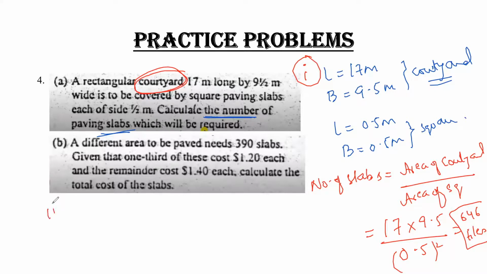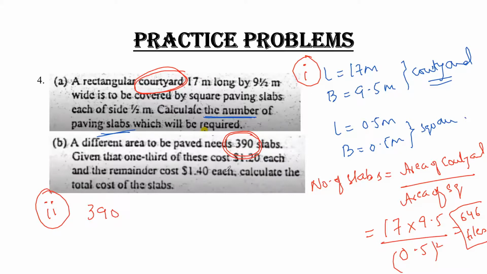Part 2. In part 2 they are asking that a different area to be paved needs 390 slabs. They have given that 390 is the total number of tiles or slabs required.